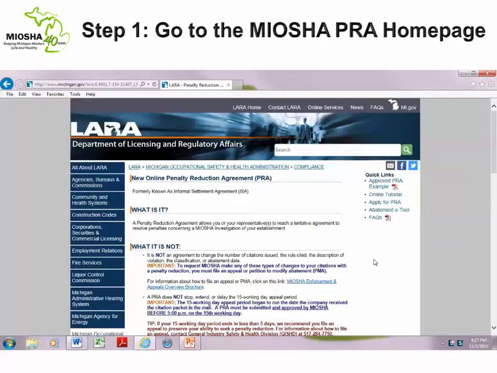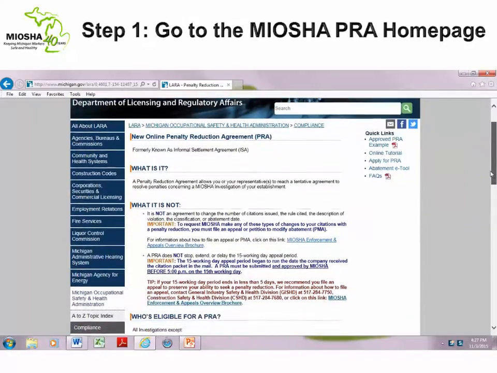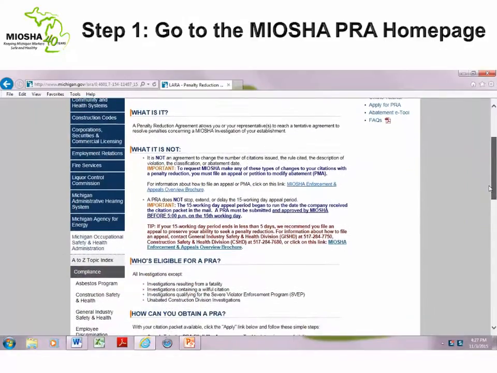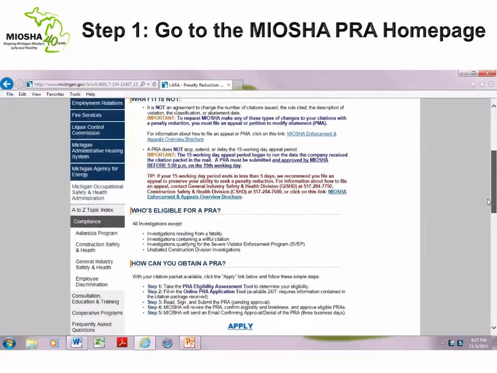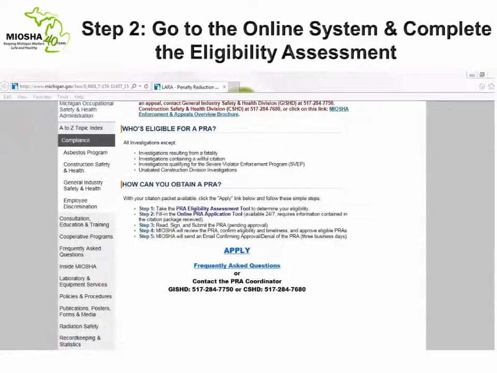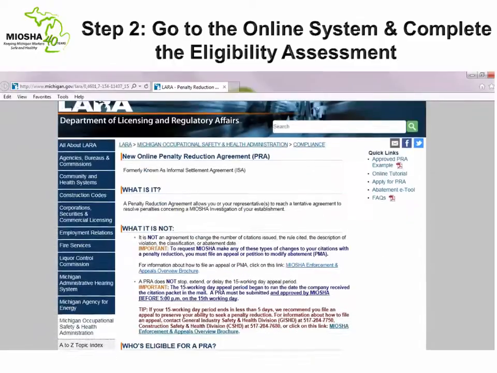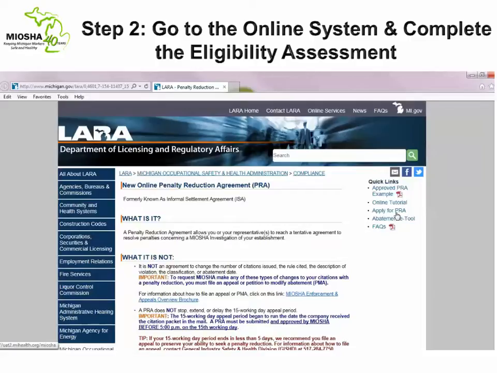The MIOSHA PRA homepage contains helpful information about the new online PRA process and the overall Penalty Reduction Agreement program. To access the online system to apply for your Penalty Reduction Agreement, you may click the Apply hyperlink located in the bottom section of the MIOSHA PRA homepage. For your convenience, a similar Apply hyperlink has been placed in the Quick Links menu located in the top right-hand section of the MIOSHA PRA homepage.